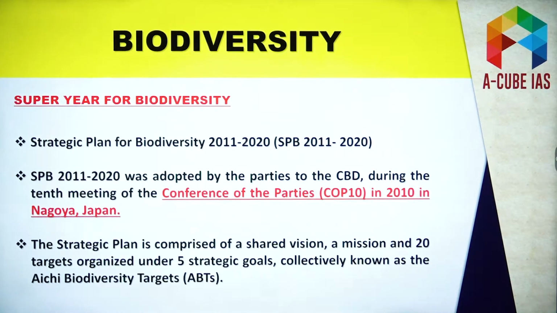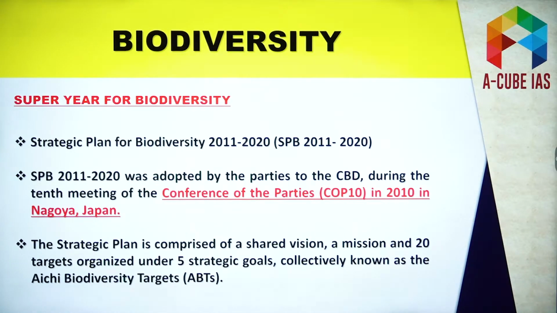Now, as I said, these 20 EC biodiversity targets were adopted in 2010 by the parties to CBD. Now you must know about CBD as well: it is a legally binding treaty, and it came into force in 1993, although it was signed in 1992.